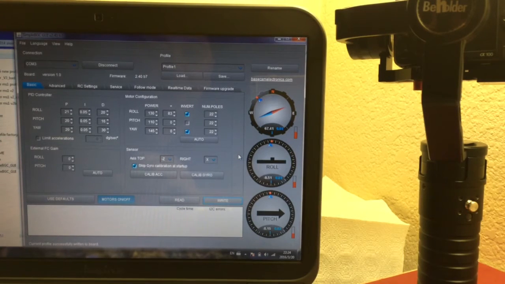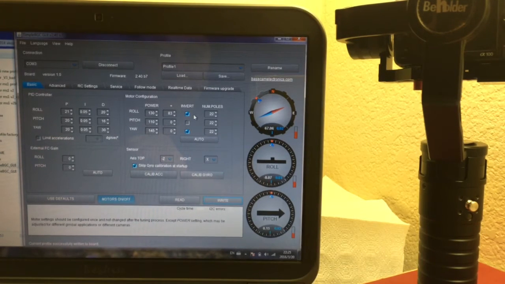Now we can do the auto function, because after you load the new profile into the model configuration, the invert part may not be correct because every gimbal model is different. So we need to do the auto test.